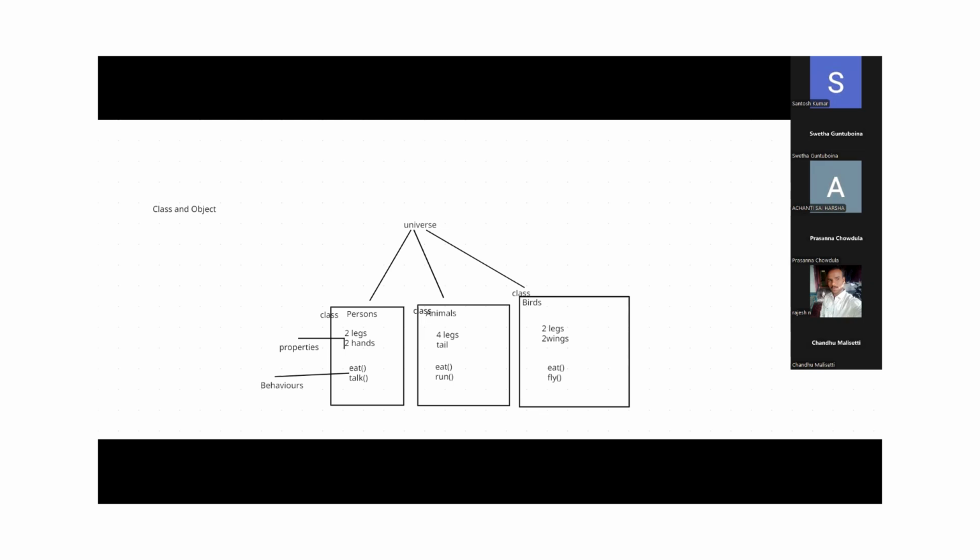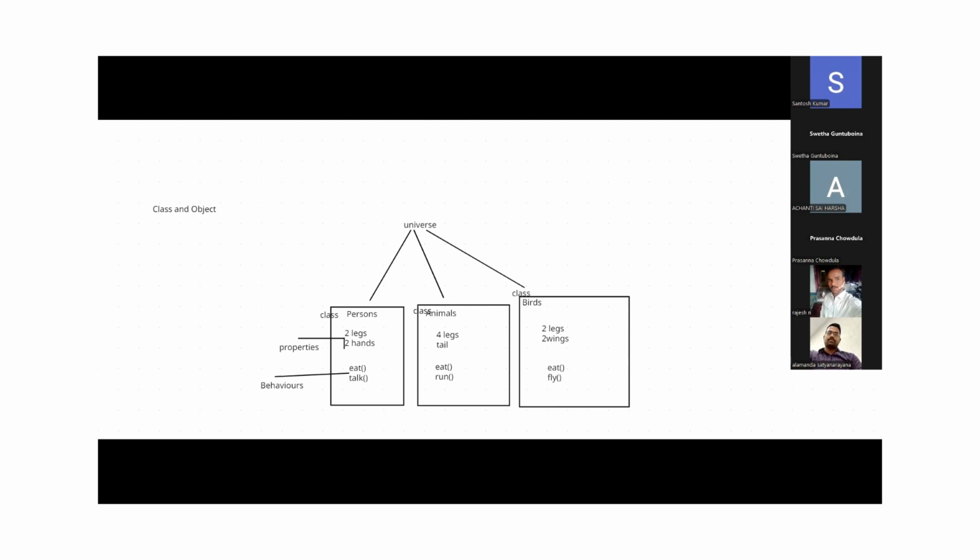Persons can walk, persons can eat, persons can talk, persons can run. These are what? Behaviors. Understand everyone? Yes, behaviors.